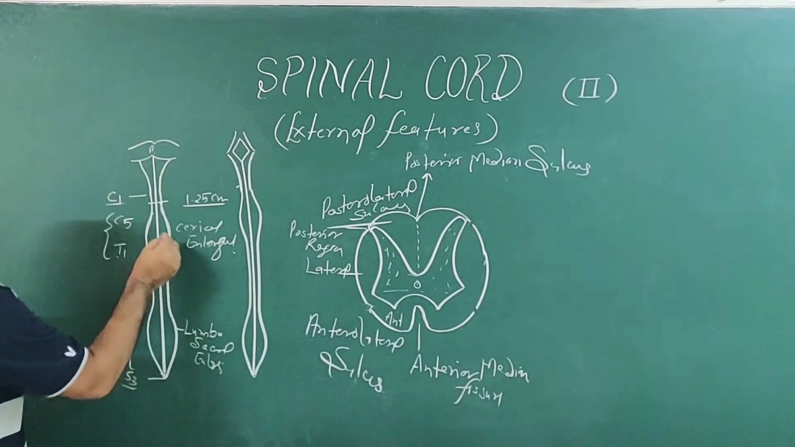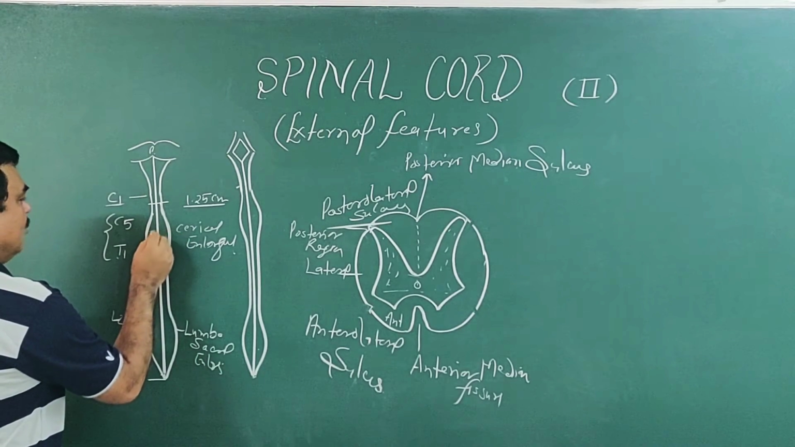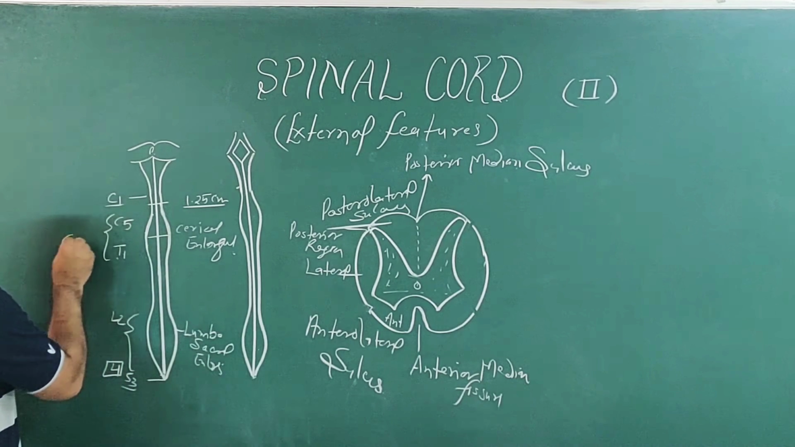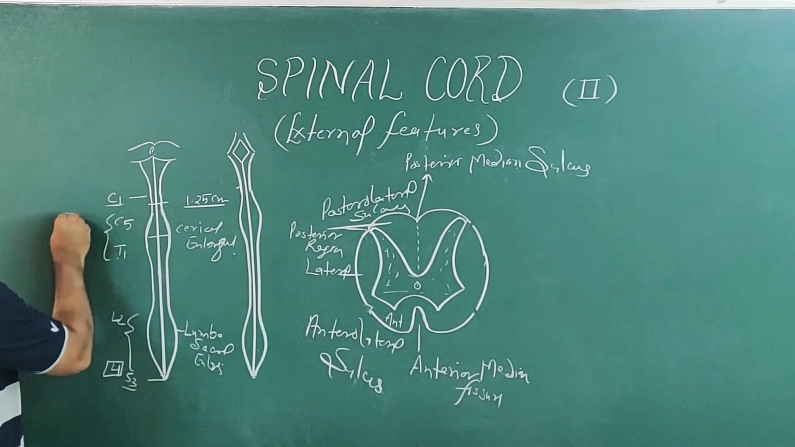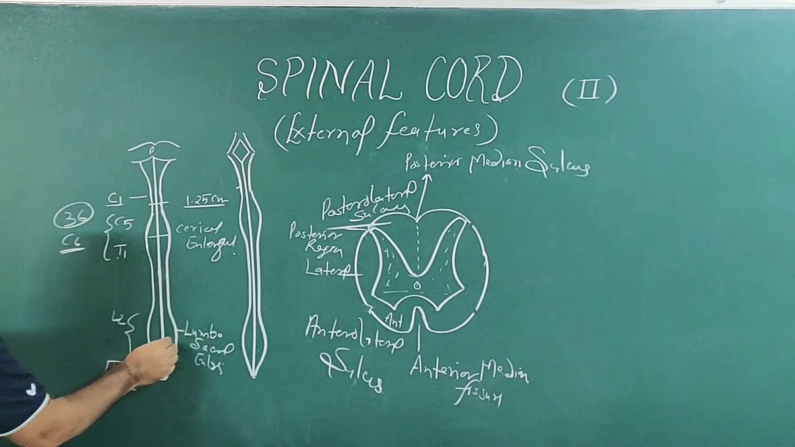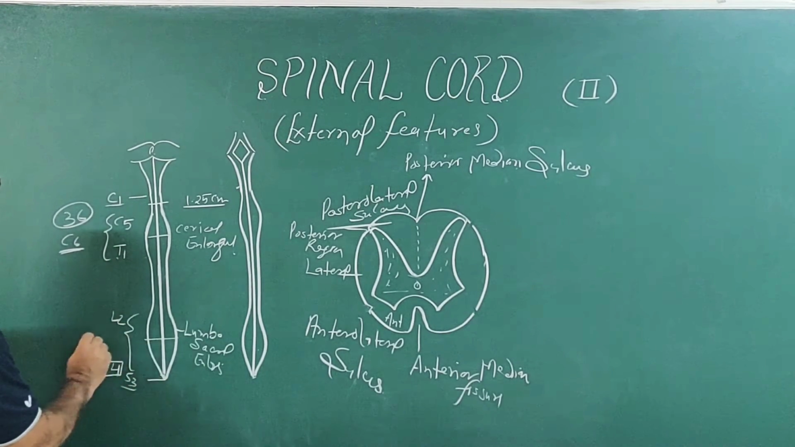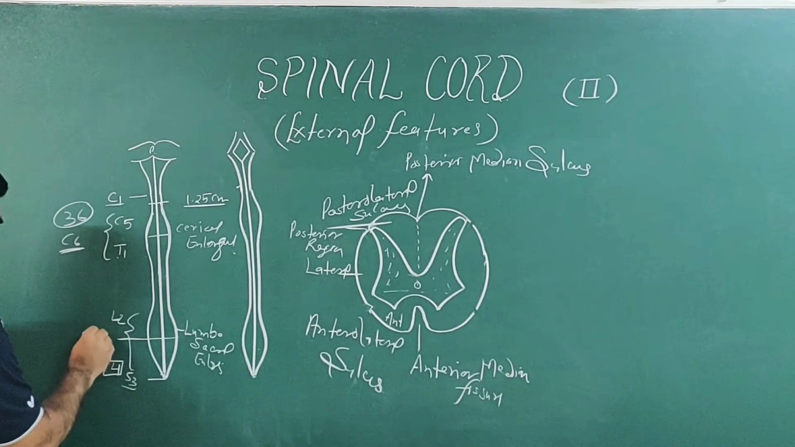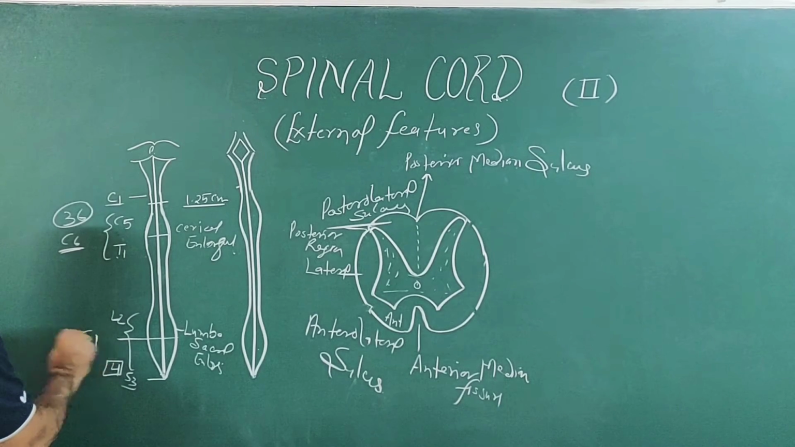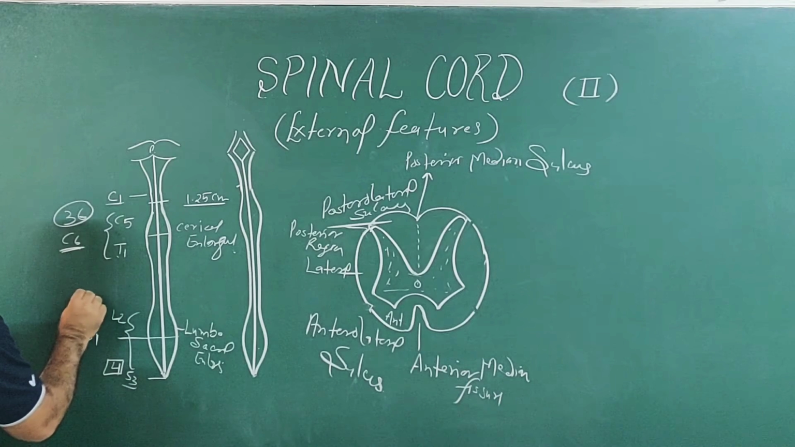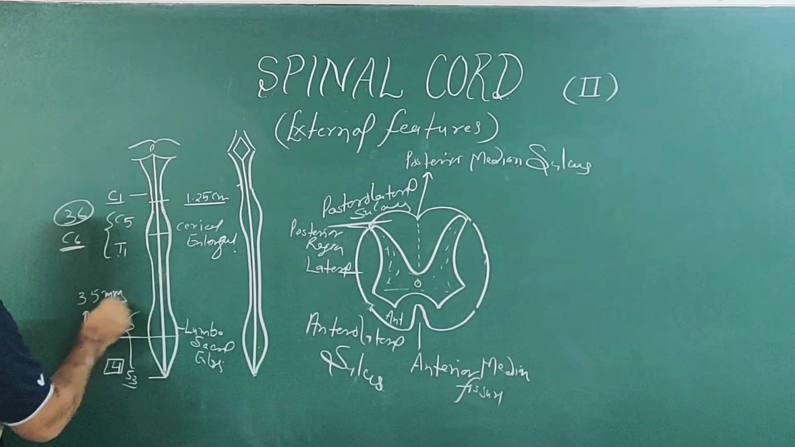And the maximum dimension is about here at this level. This is the C6 spinal segment level. Here a 36 millimeter dimension is present. And in the lumbosacral region the maximum enlargement is at the level of the S1 segment, and the maximum dimension is about 35 millimeter.